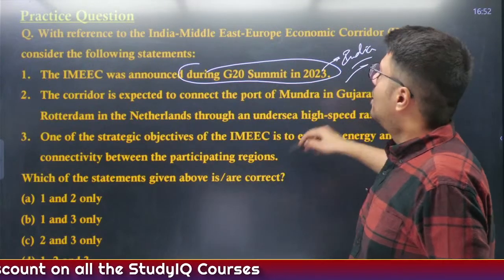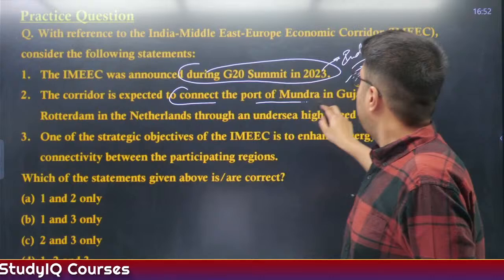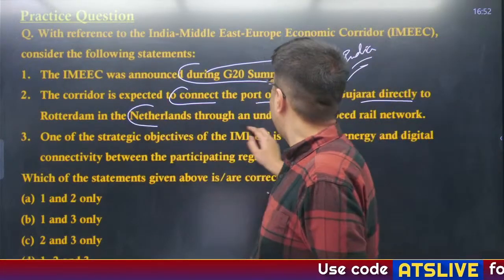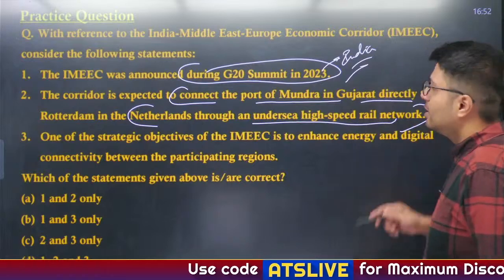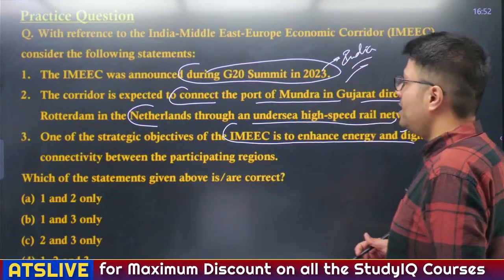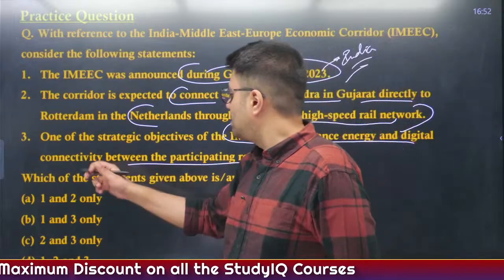Two, the corridor is expected to connect the port of Mundra in Gujarat directly to Rotterdam in Netherlands through an undersea high-speed railway network. Three, one of the strategic objectives of IMEC is to enhance the energy and digital connectivity between the participating regions.